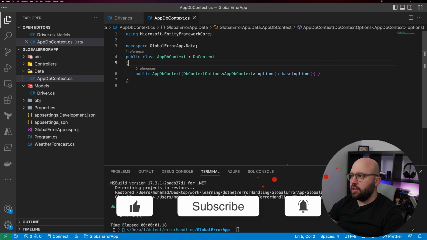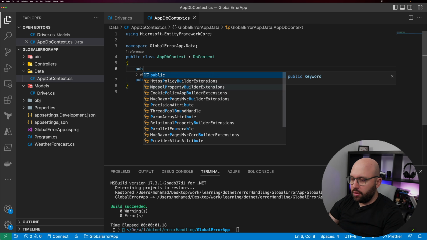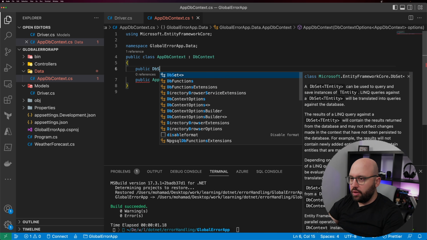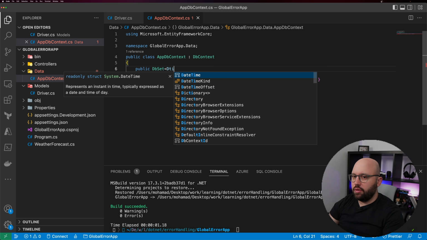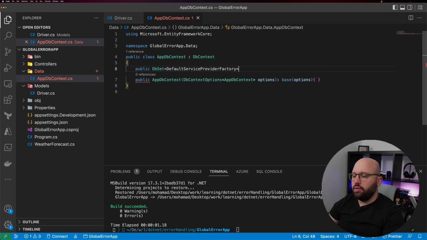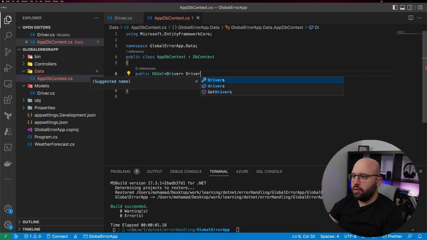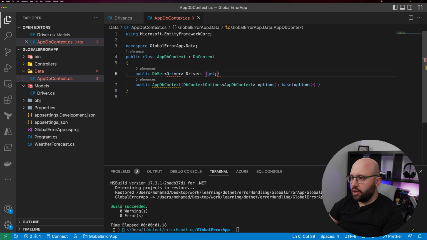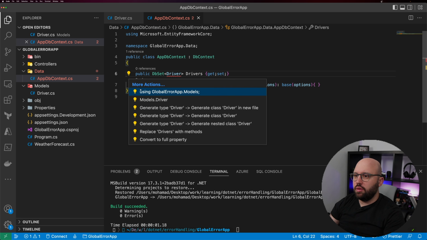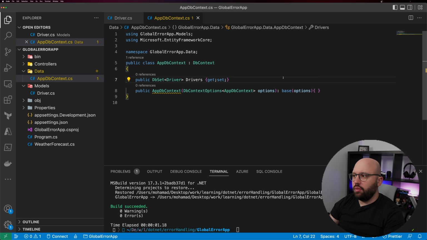Let's make it as a single line, and then here let's make it public DbSet<Driver>, we're gonna call it Drivers, and it's gonna be get and set. Very simple. And let's fix those references. Perfect. So now we have our DbContext ready.